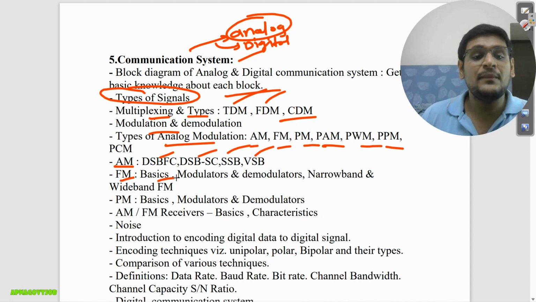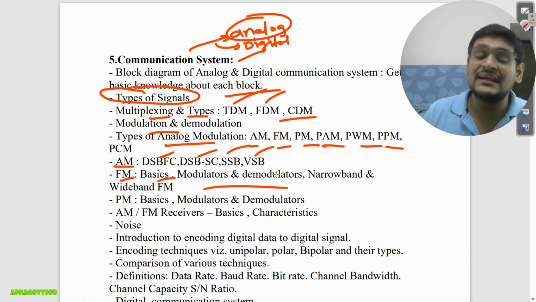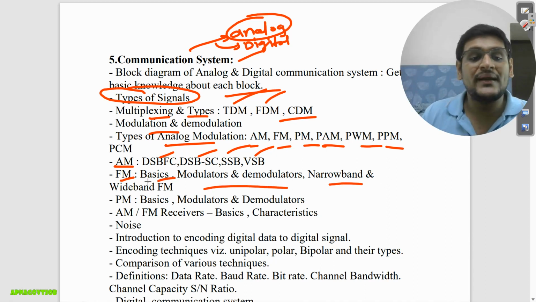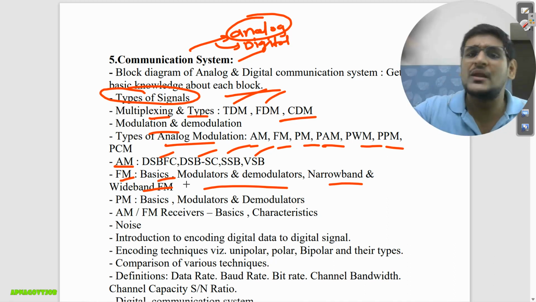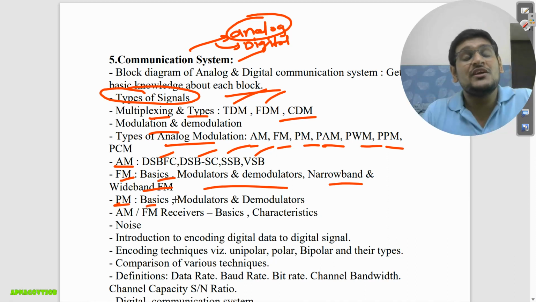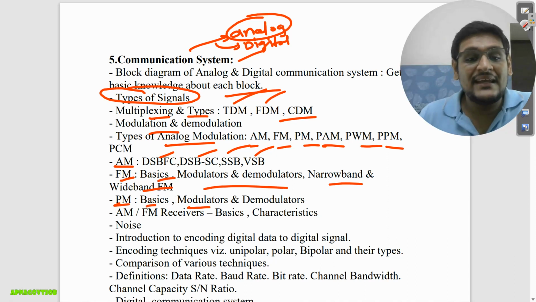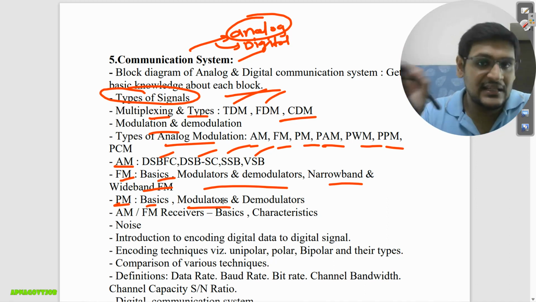Then in FM, basics of FM, what is frequency modulation. Then the modulator and demodulator circuit to generate the FM signal, and narrowband and wideband FM, which are types of FM. Obviously basics only, no need to go into much depth for this. Then phase modulation, basics again, what is phase modulation, what happens in phase modulation. Then the modulator and demodulator, meaning generation and detection of that phase modulated signal.